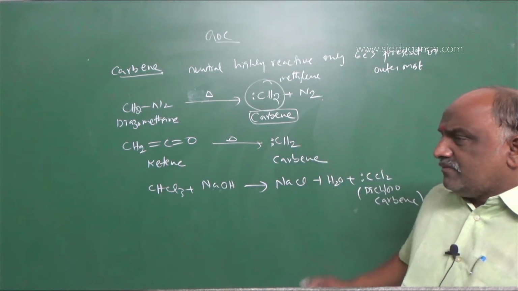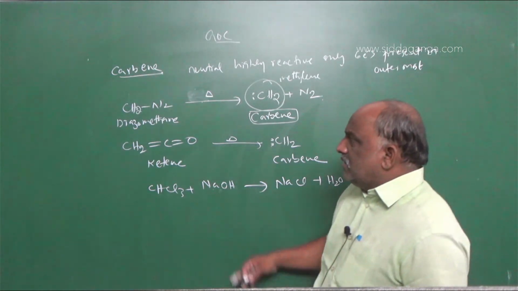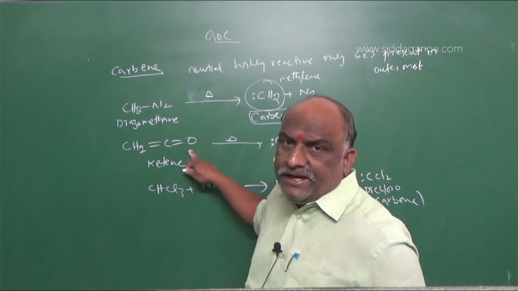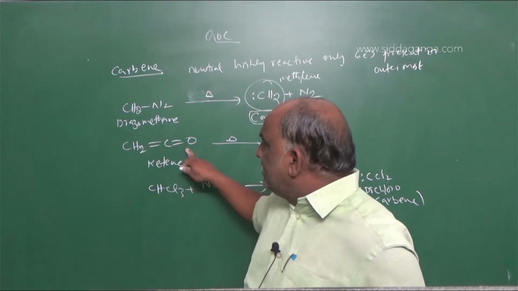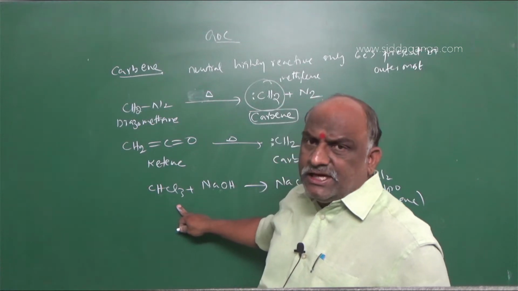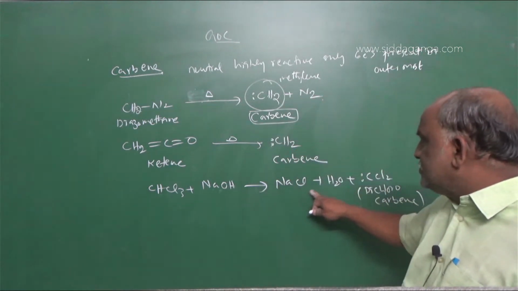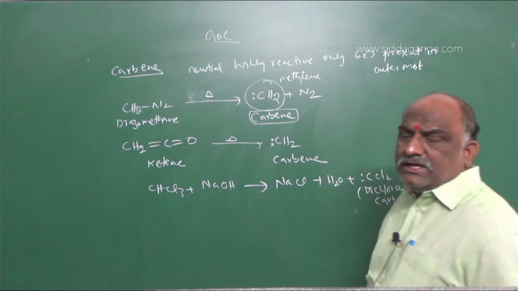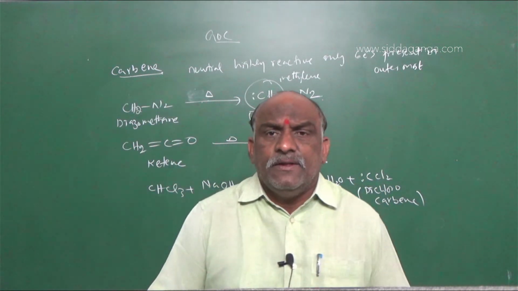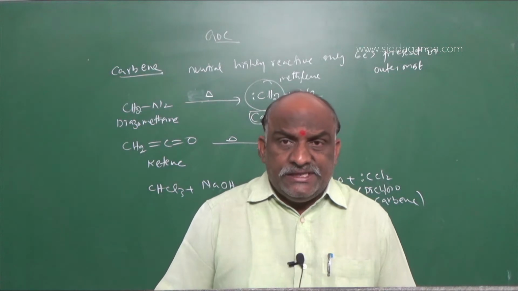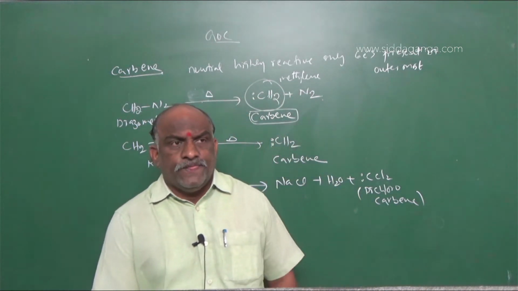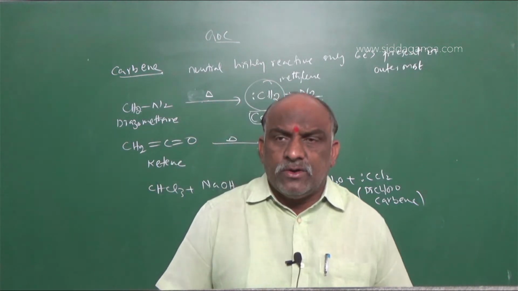So decomposition of diazomethane, decomposition of ketene, or chloroform treated with sodium hydroxide giving sodium chloride, H2O and CCl2, these all are said to be carbenes. Carbenes are highly reactive and neutral species. Only 6 electrons are present in the outermost shell.